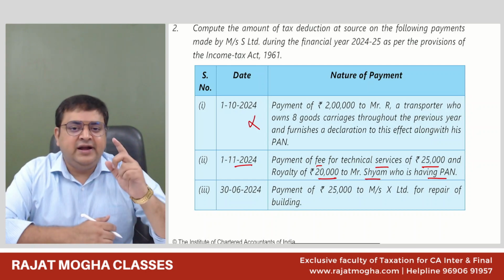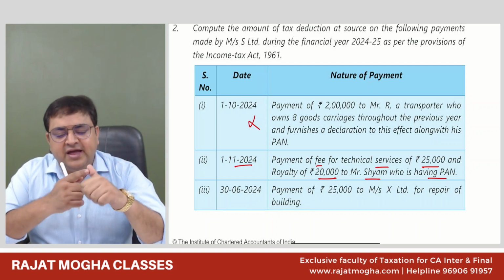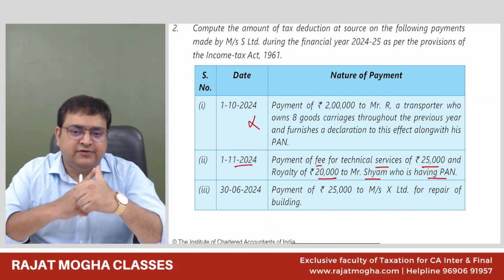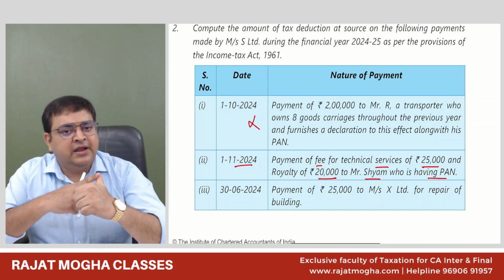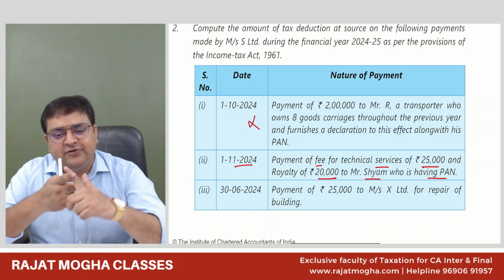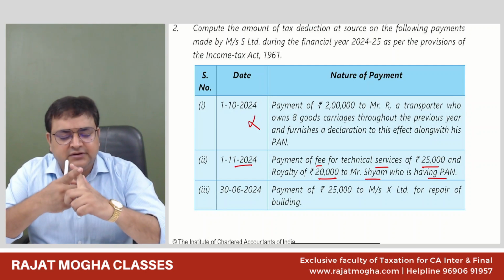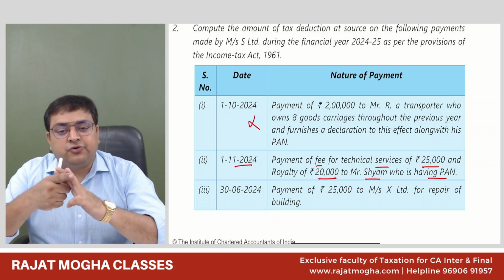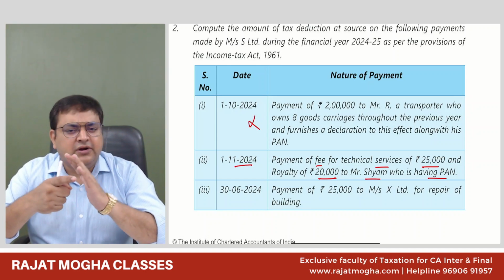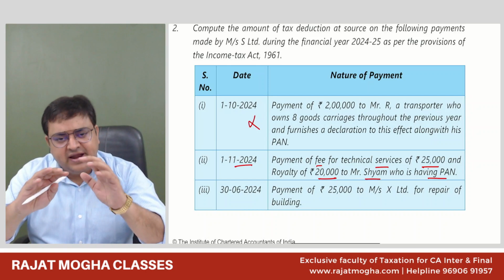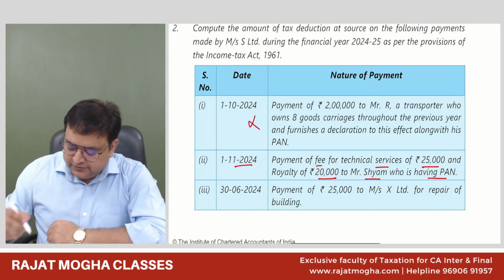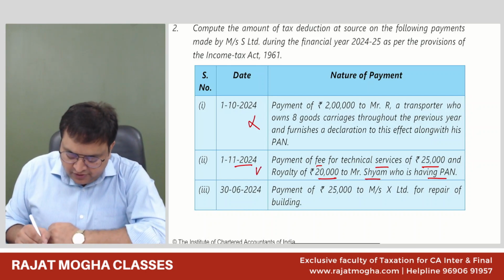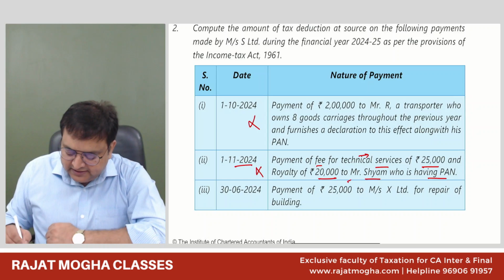But we understand in 194J, there are 5 things and we have to apply the limit separately on each one of them. For technical services, we will apply separately 30,000. For professional services, we will apply separately 30,000. For non-competing fees separately. For royalty separately. But for director fees, there is no such limit. So director fees we will always deduct. So in this case, we will again not deduct the TDS because separately we are making the payment of less